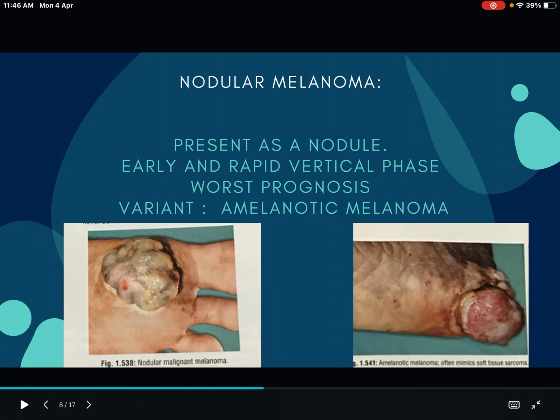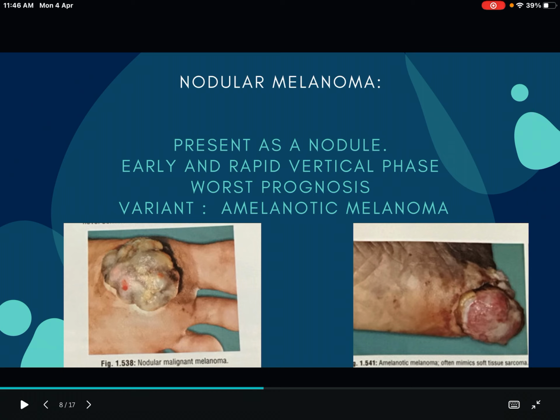Now let's see the fourth one, nodular melanoma. N is for nodular melanoma. It presents as a nodule. You can see in these 2 pictures, it is presenting as a nodule, with an early and rapid vertical phase, and it has a very poor prognosis. On the left side you can see the nodular malignant melanoma picture, and on the right side a variant of nodular melanoma known as amelanotic melanoma.